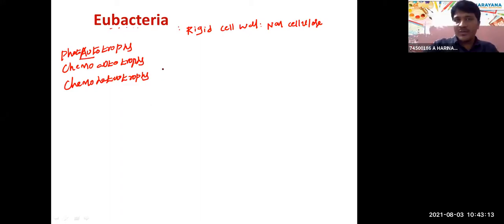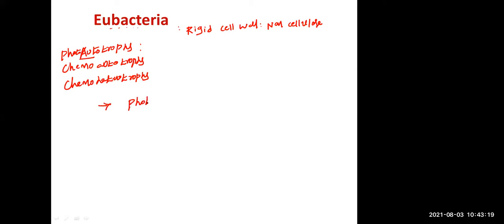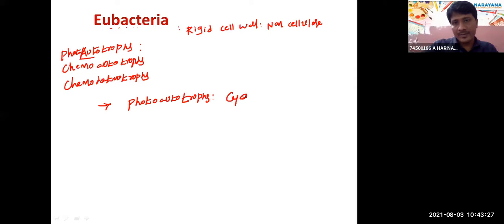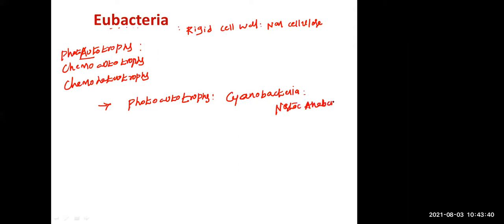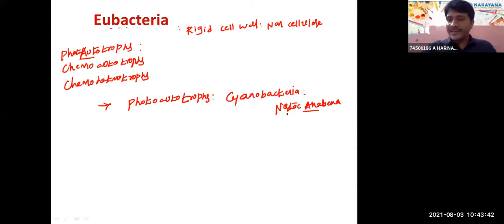The best example for photoautotrophs is cyanobacteria, the blue-green algae. Examples are Nostoc and Anabaena.